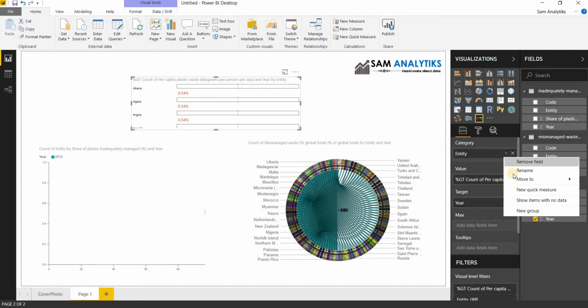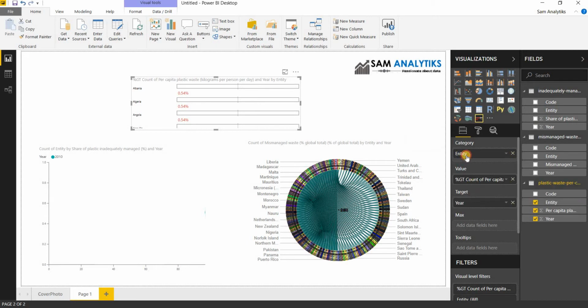And if I move this to our target values, we can see that the count per capita is giving us quite different visuals for each different country.